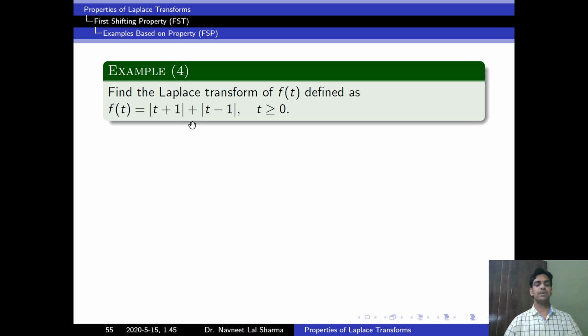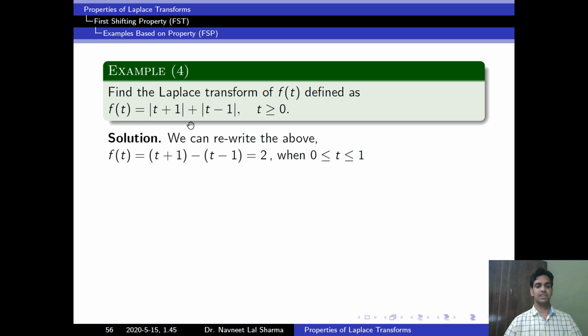What we will do here, first we will simplify this function. Let's see, f(t) is equal to this function, when first I am taking the range t between 0 to 1. You know the definition of modulus x. Modulus of x is equal to x when x is positive, and modulus of x is equal to minus x when x is negative, and when x is equal to 0, the value is 0. Now I am taking the range t between 0 to 1. So then modulus of t plus 1 is equal to t plus 1 and this value is minus of t minus 1. Now we can simplify this, then we get the value 2.